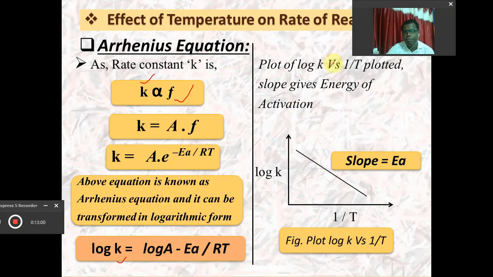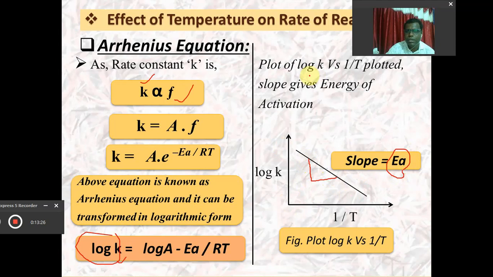And if we plot the graph of log K versus 1 upon T, then we will get a straight line, and if we calculate the slope of this line, the slope will be related to the energy of activation.